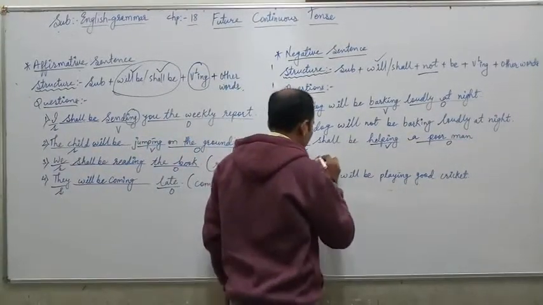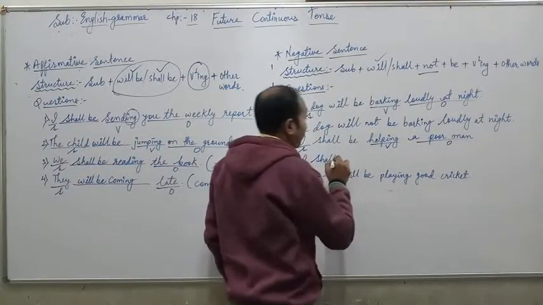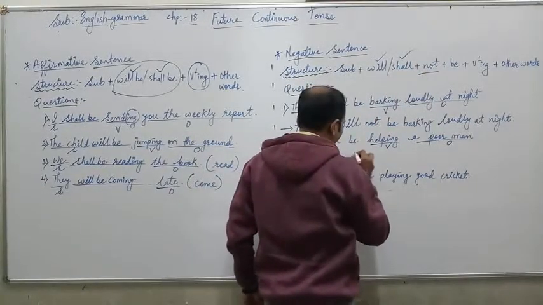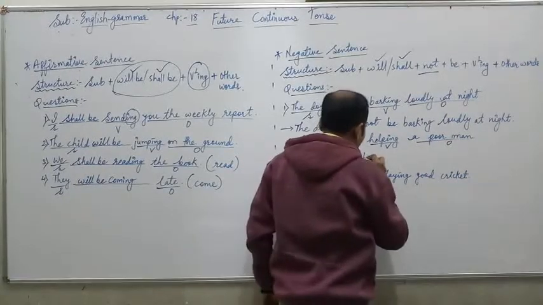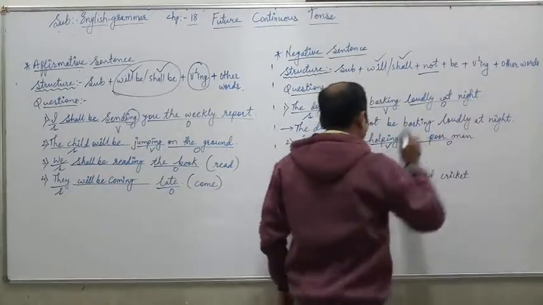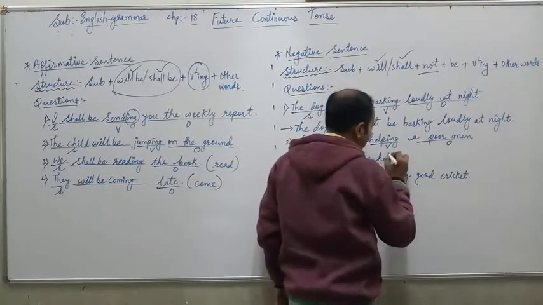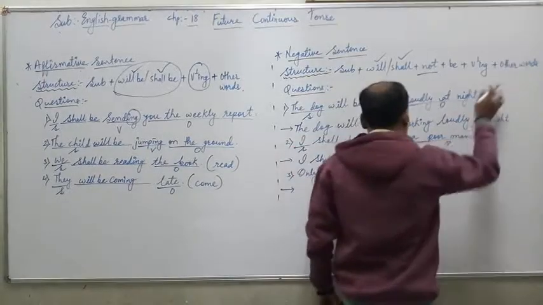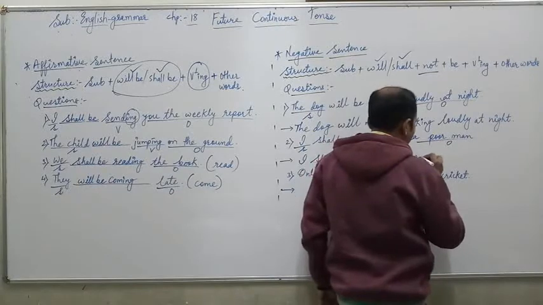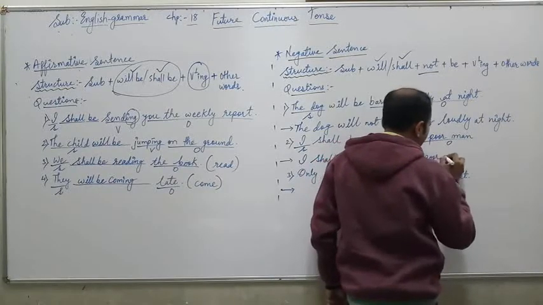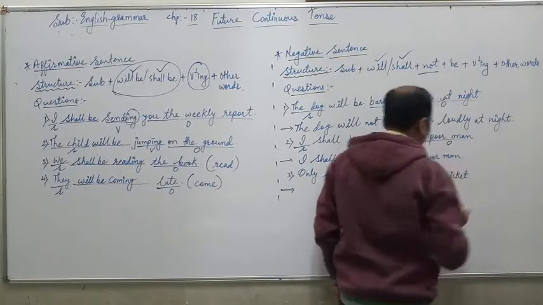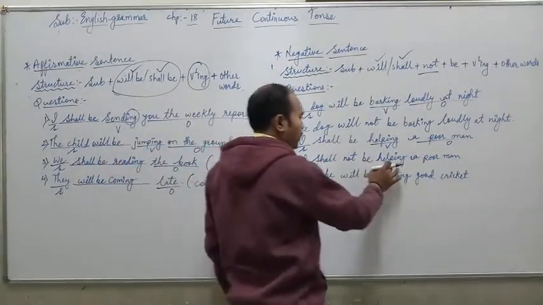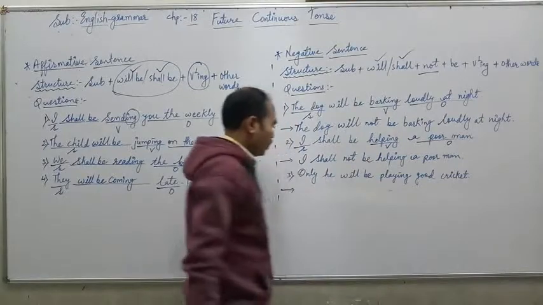So I shall. After selecting shall, we have to write down not, then be, then the ing form of the verb, helping, and finally the other words, a poor man. The answer is I shall not be helping a poor man.